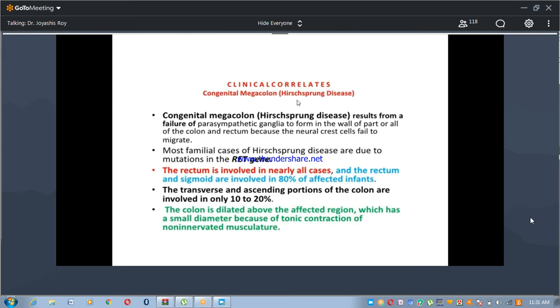Hirschsprung disease is a congenital anomaly that develops during the embryonic period, also known as congenital megacolon. Congenital megacolon results from a failure of the parasympathetic ganglia to form in the wall of part or all of the colon and rectum because the neural crest cells fail to migrate.